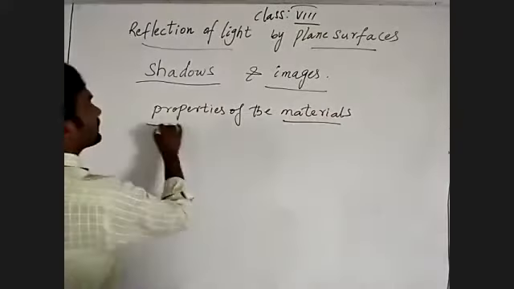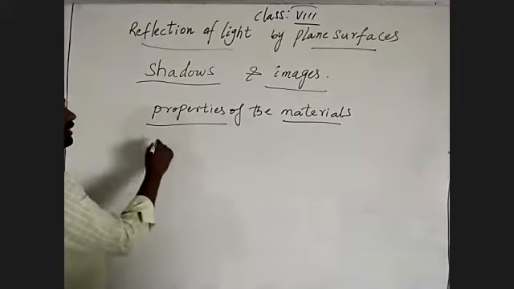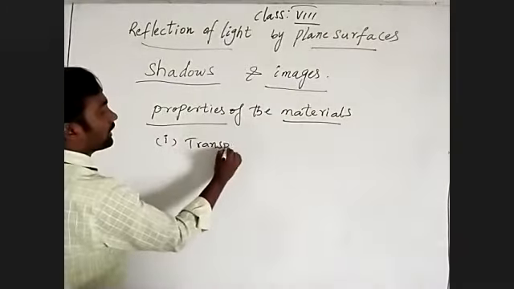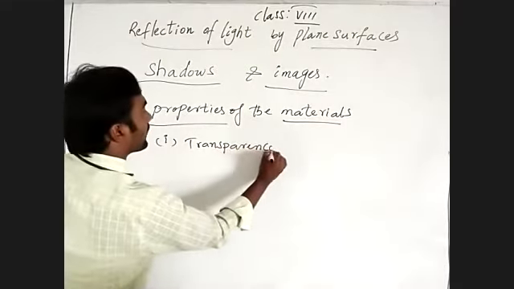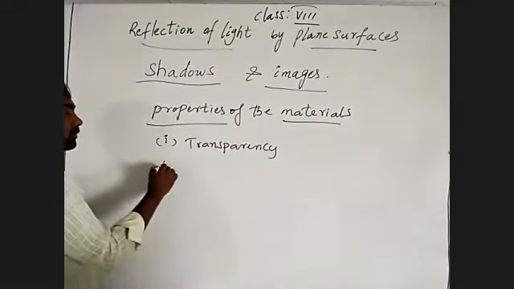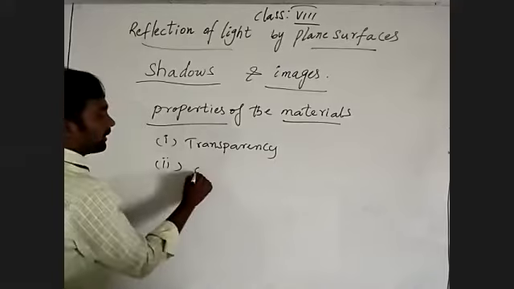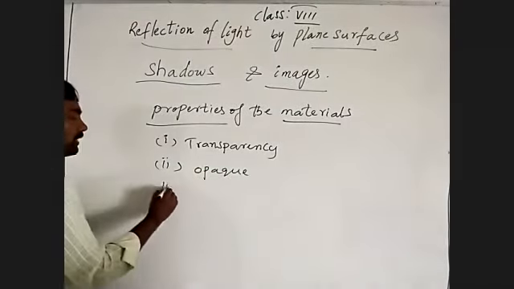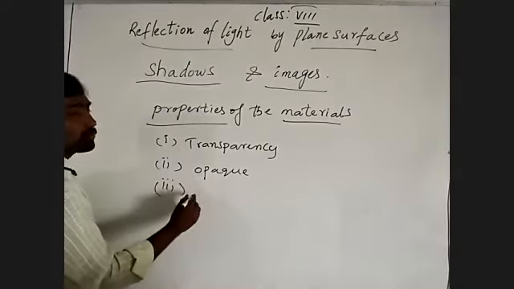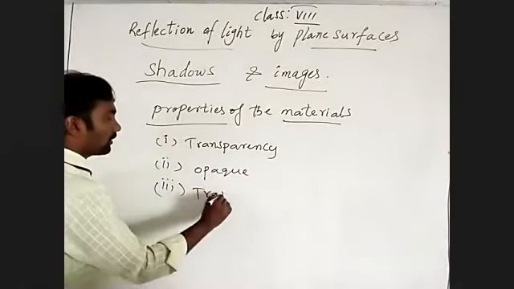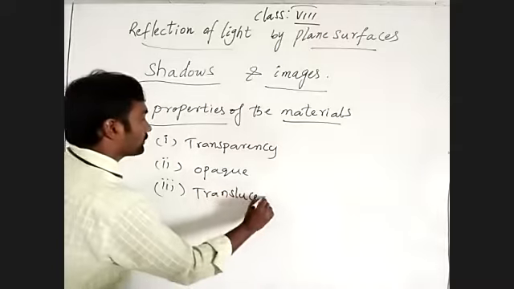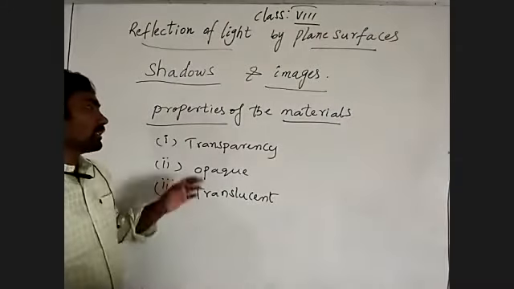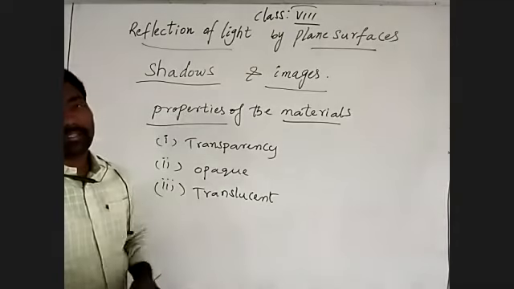What we discussed in the properties of materials: one is transparency, the second is opaque, and the third is translucent. These three are the properties of materials.